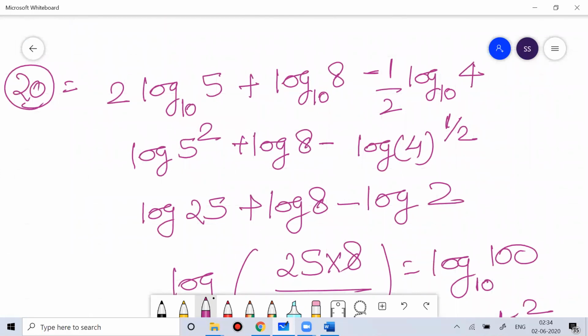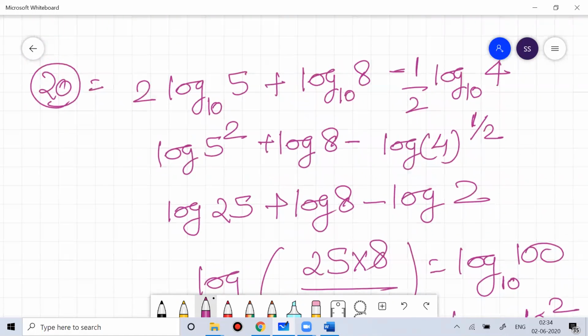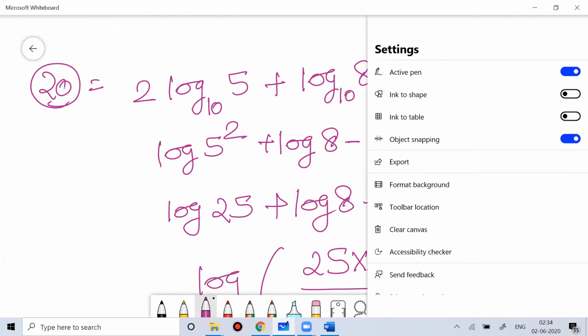At any moment, at any step, if you find any difficulty, you can pause the video at that time and watch the video again in case of any confusion. So you can do that. But these questions are very easy, guys, so you should not take that much time. Now let's do question number 21.